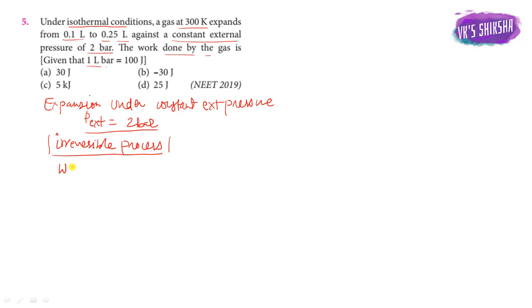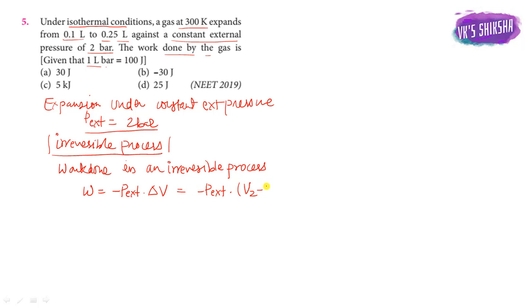So we know work done in an irreversible process is given by W equal to minus P external into delta V. That is minus P external into V2 minus V1, final volume minus initial volume.